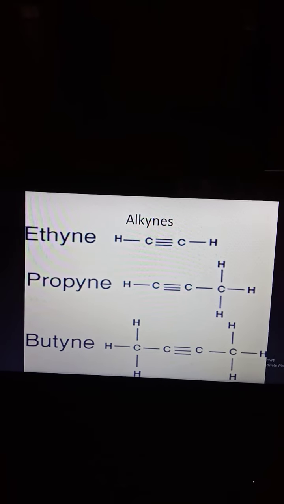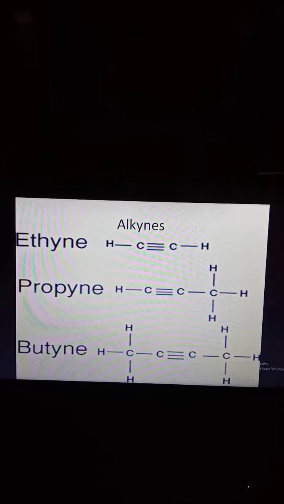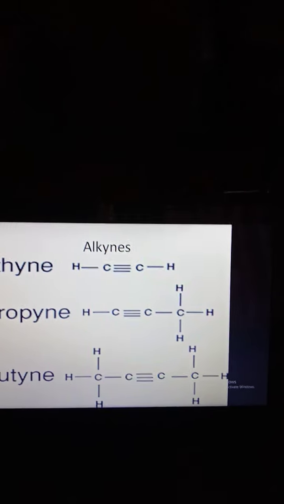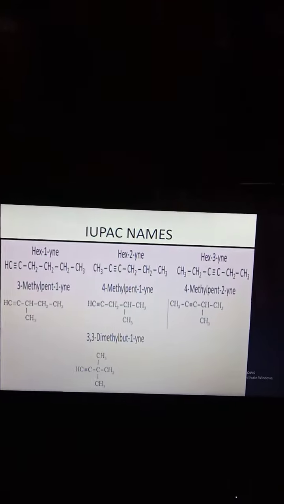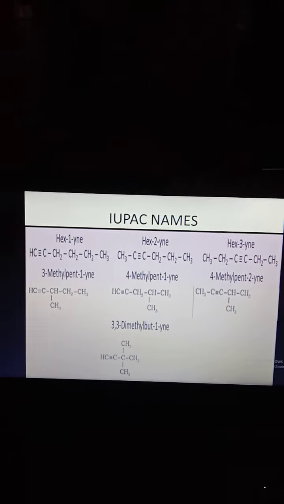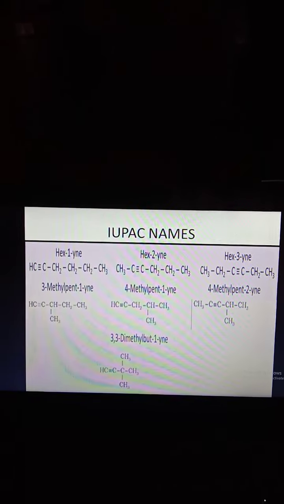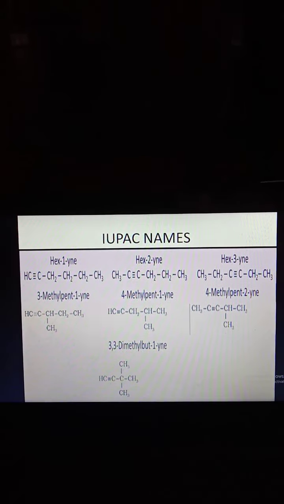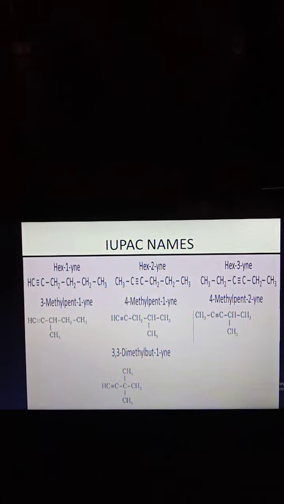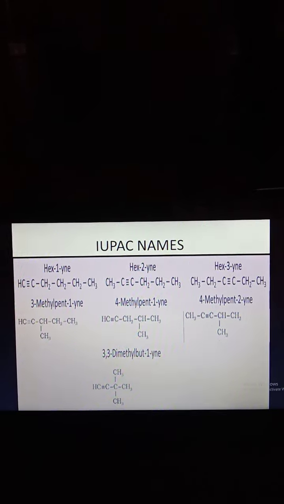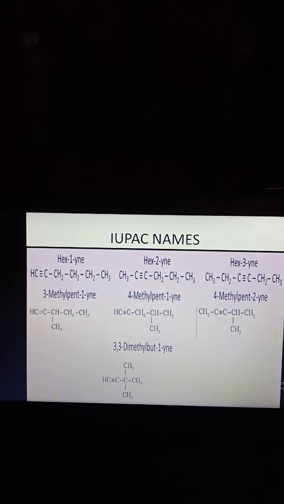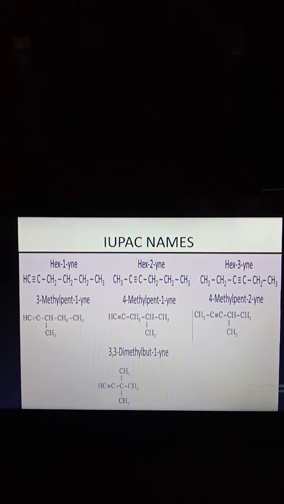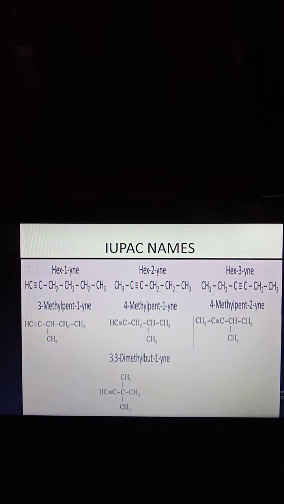Alkynes. Alkynes are the triple bonded compounds. Like 2 carbons are eth, 3 prop, 4 but, pent, hex, like that. IUPAC nomenclature is similar to that. Select the longest continuous chain, numbering in such a way that the minimum number goes to the triple bonded carbon. If the triple bond is between carbons 3 and 4, then we consider 3-yne.